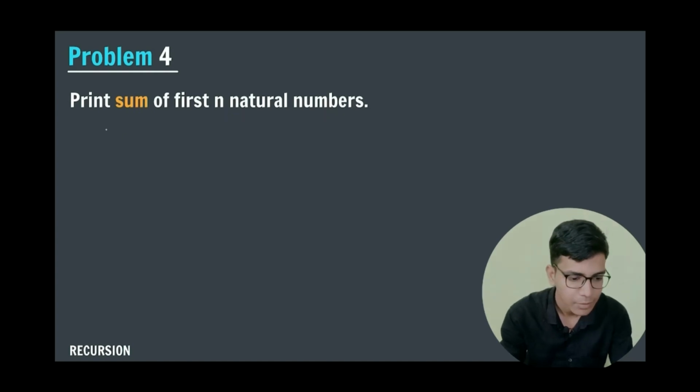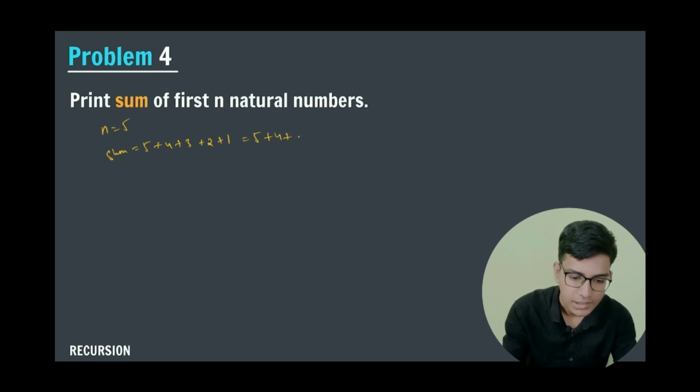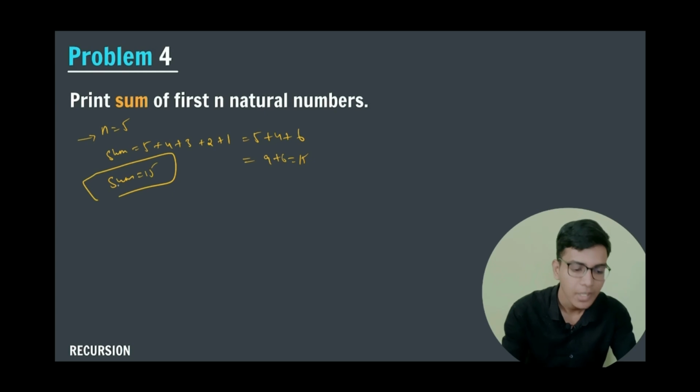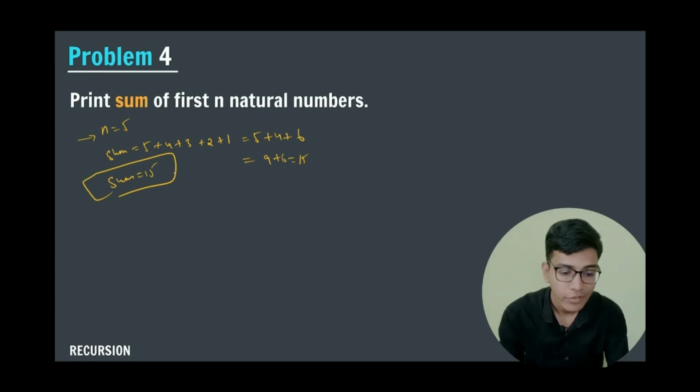So let us take an example where the user has given 5, so n is equal to 5. Then sum will become 5 plus 4 plus 3 plus 2 plus 1. That is nothing but 5 plus 4 plus 6, so 9 plus 6. When n is equal to 5, sum will become 15. So I need to return 15 to my user.